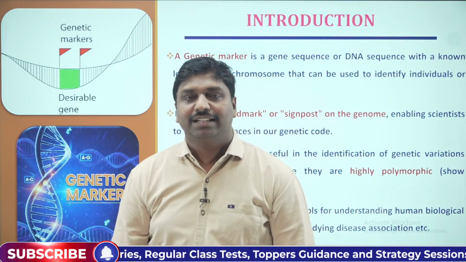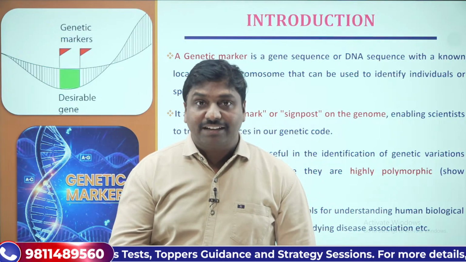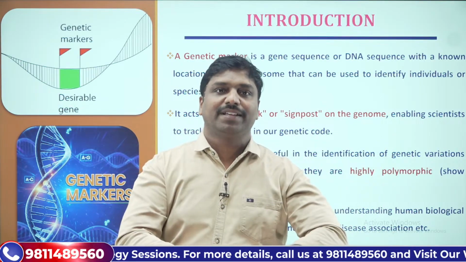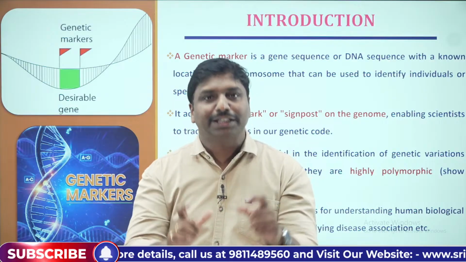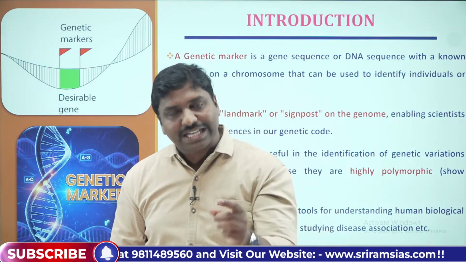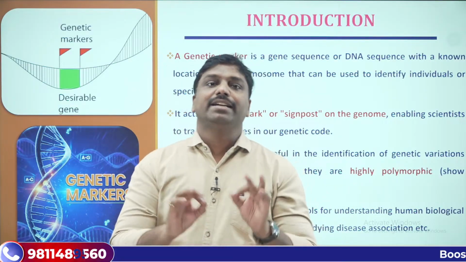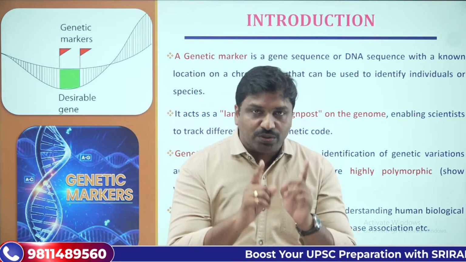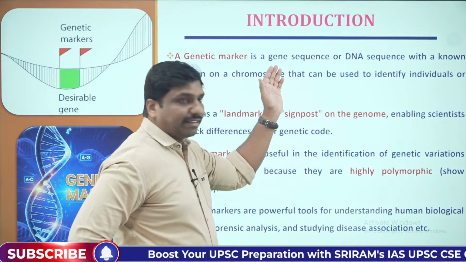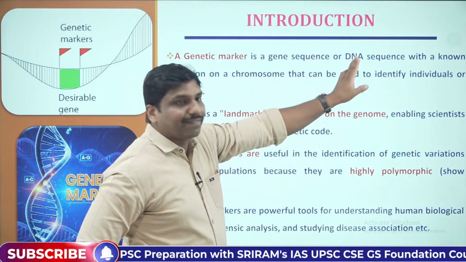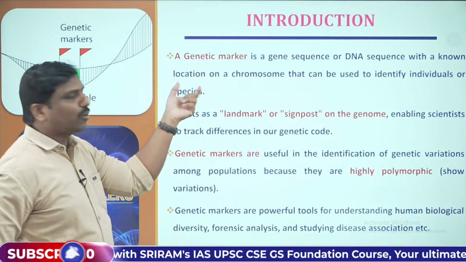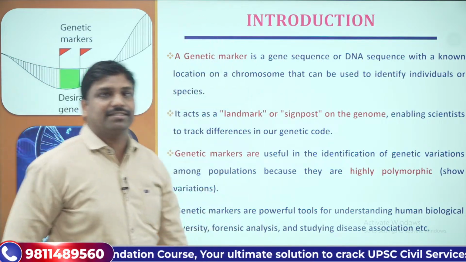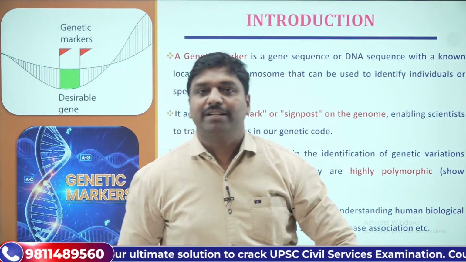Why can we say that? Because India has a specific location on the world map. In a similar fashion, on the chromosomes also, you can locate certain genes at an exact location. Those gene sequences or DNA sequences with known location or known loci on the chromosomes refer to genetic markers. So you have to remember it.